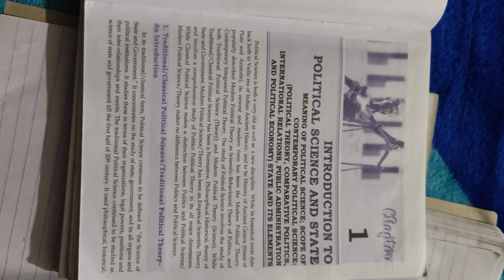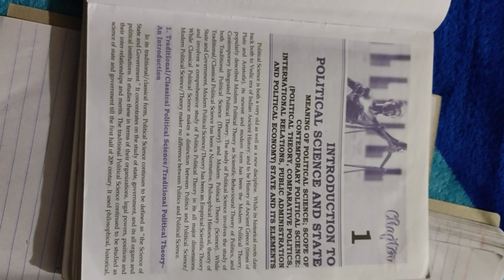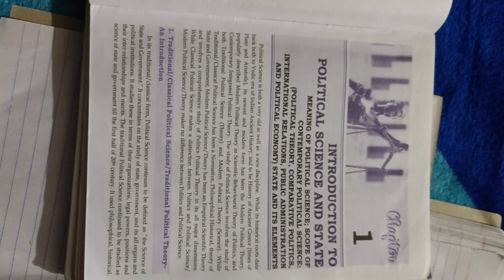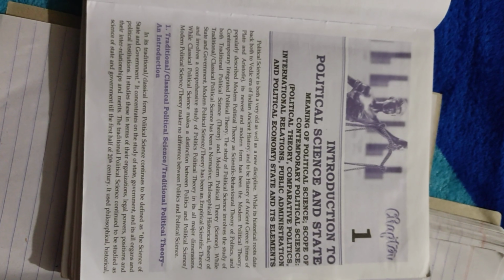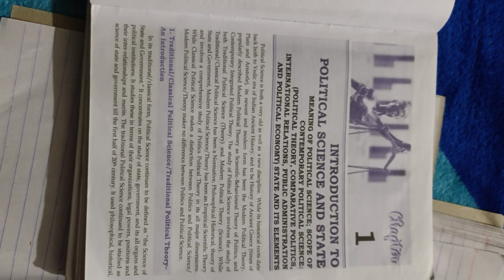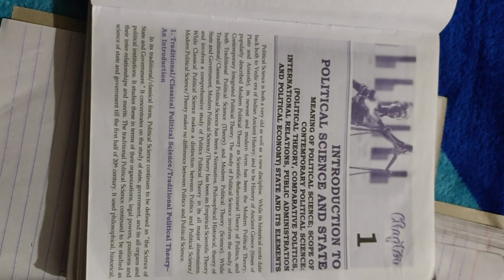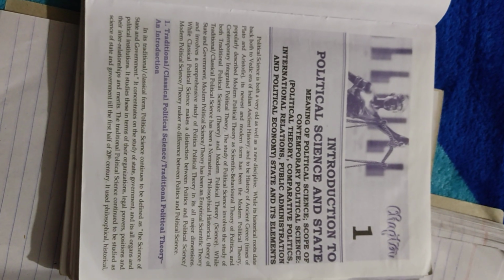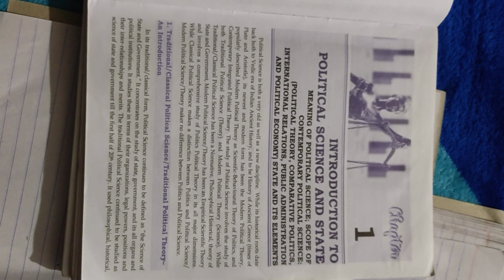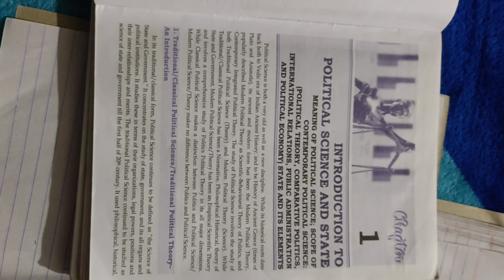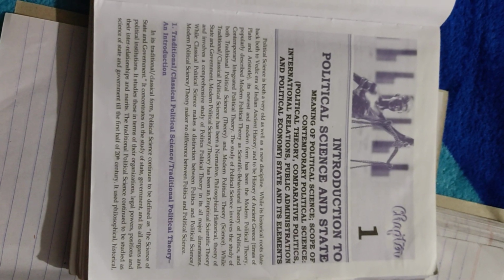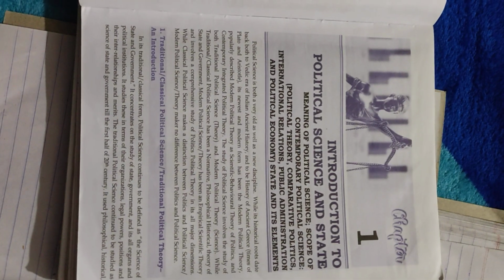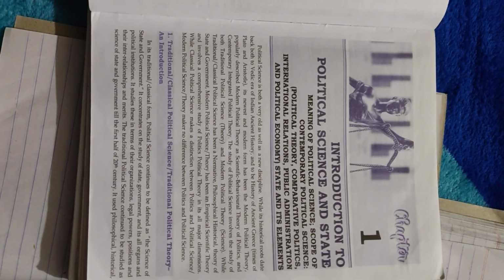In this chapter, we will study the meaning of political science and the scope of contemporary political science, which covers political theory, comparative politics, international relations, public administration, and political economy. And we will also study state and its elements. So, we will revise according to questions. First of all, I will read the question, and then we will discuss the answer to that question.